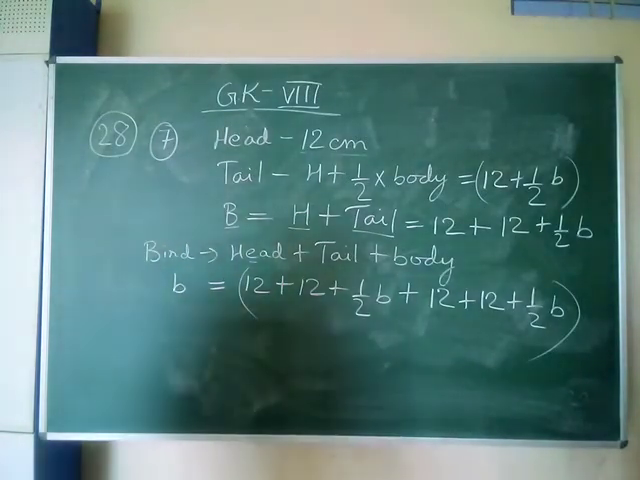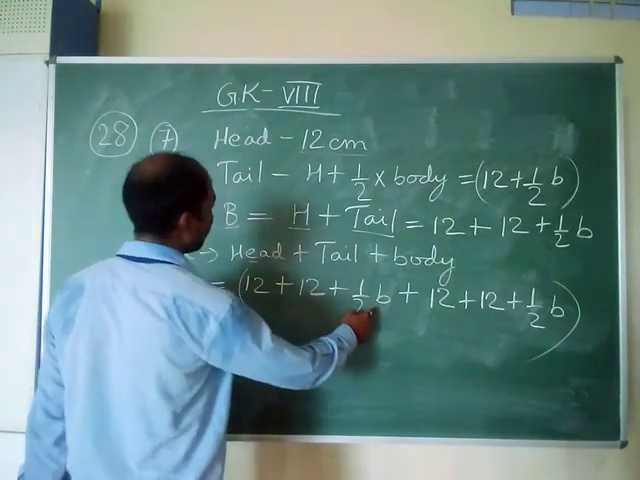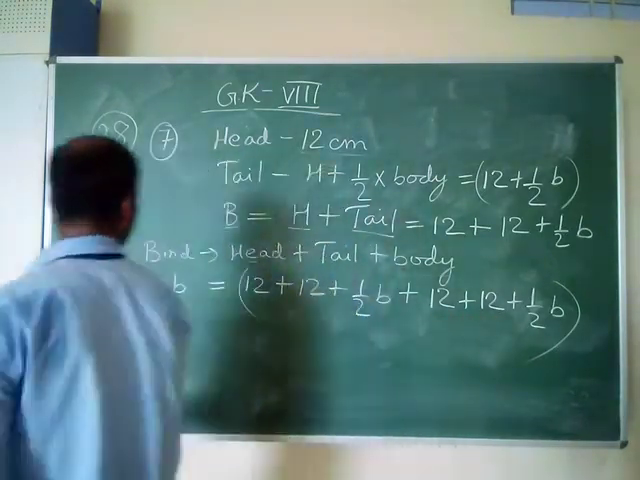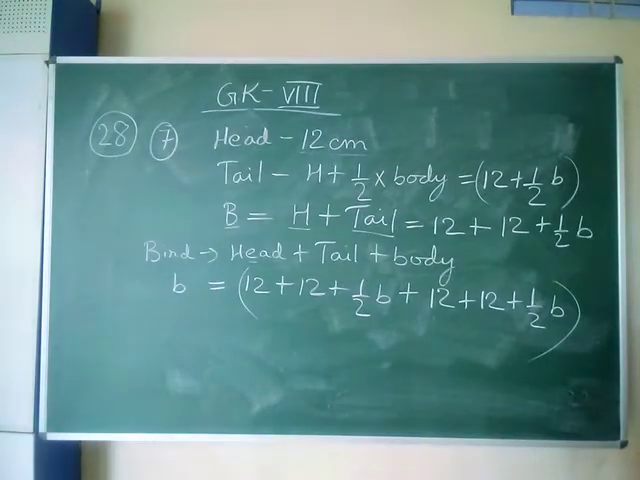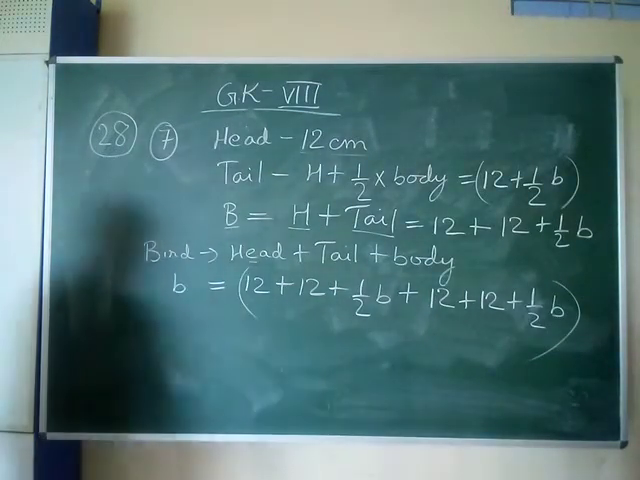Okay, this one will be head, this one will be tail, this one will be body. So head plus tail plus body is the whole bird. Calculate it and you find the answer.